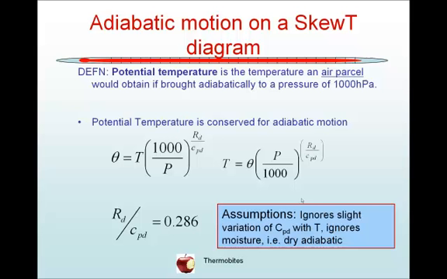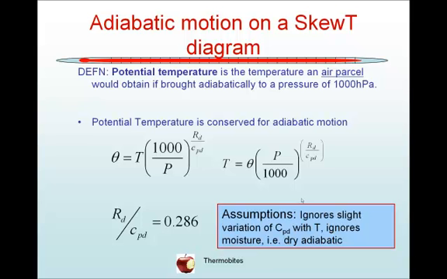So we'll define formally the potential temperature as the temperature an air parcel would obtain if brought adiabatically to a pressure of 1000 hectopascals. Potential temperature is conserved for dry adiabatic motion, as shown here. And it also can be inverted to get a temperature at any pressure level, as shown in the form of the equation on the right hand side that's been rearranged.